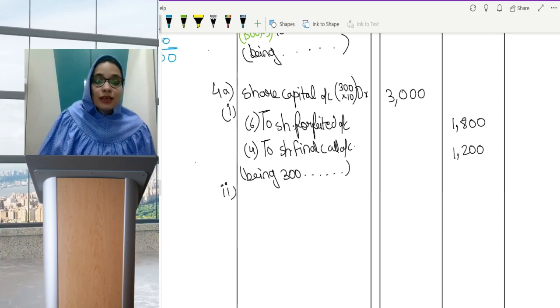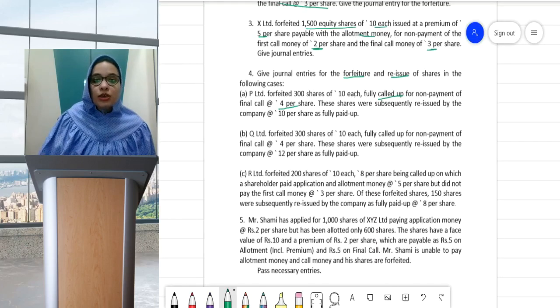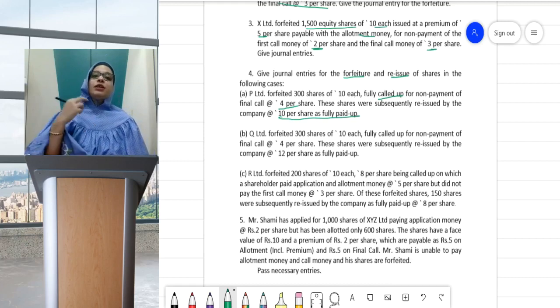Now, let us see at what price they were reissued. So the question says these shares were subsequently reissued by the company at 10 per share as fully paid up. Means they were reissued at par.